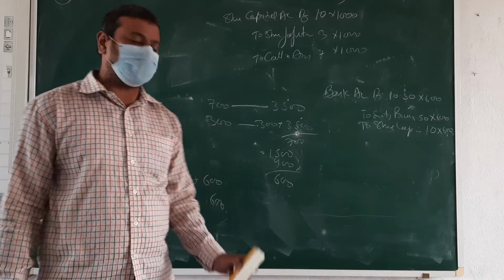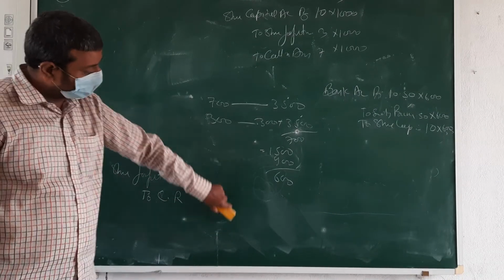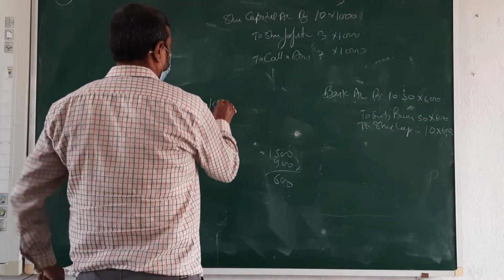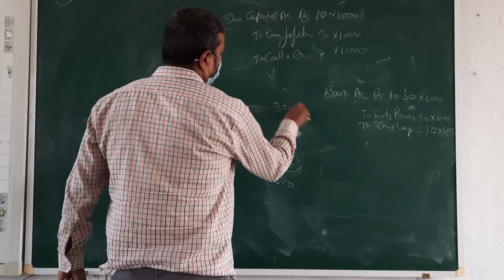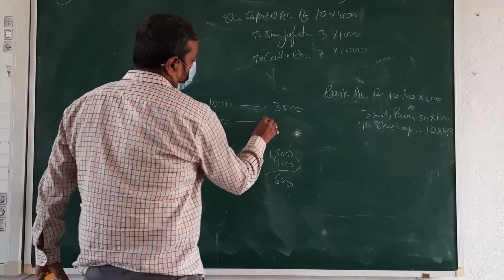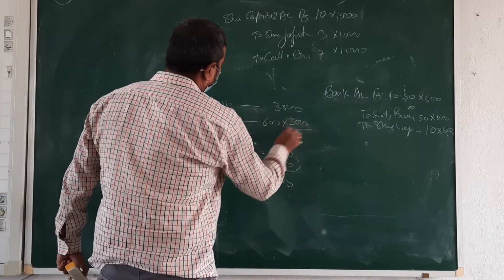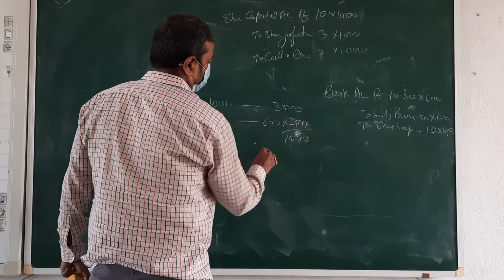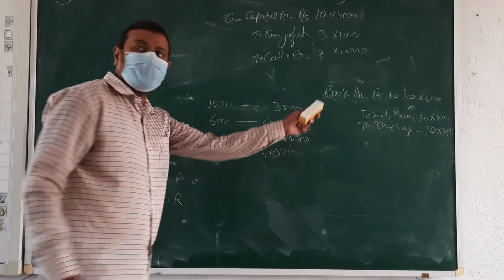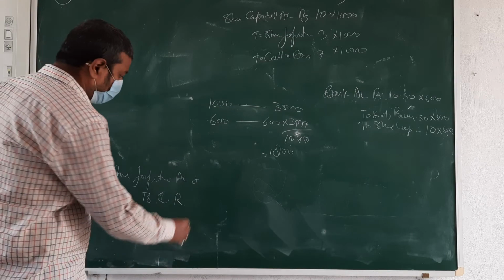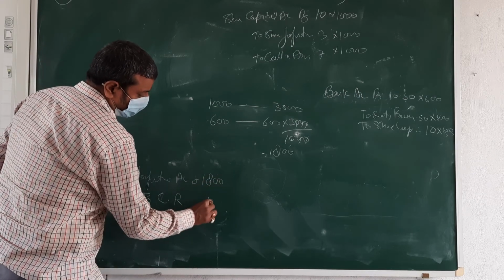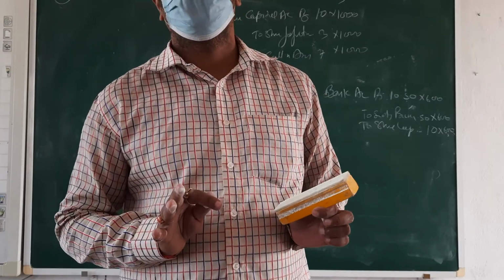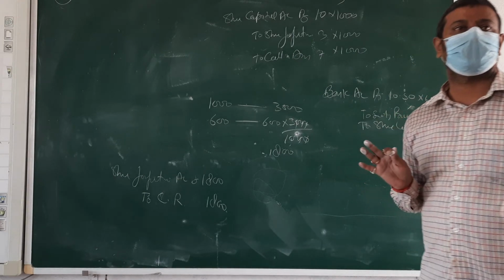And what amount will be transferred from the forfeiture amount to capital reserve? How are we going to calculate? For 1000 shares, what amount is there? 3000. Then for 600 shares, 600 into 3000 upon 1000, that is 1800. No use of other amounts there. Then the full 1800 is transferred to capital reserve. Anything else? Now are we able to do this question or not? Okay.